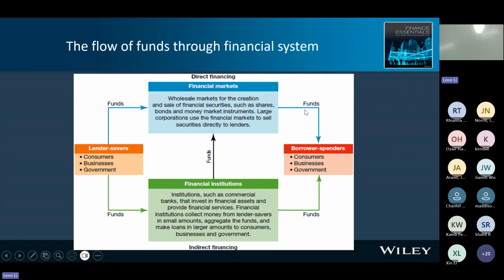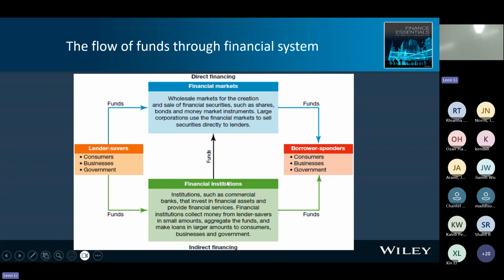Right. So you can see saver is here, and the borrower is here, right? In direct financing, you can see lender and the saver, the money will go to the financial market directly. This is direct financing. On the other hand, indirect financing, we have the financial institution between saver and the spender. So financial institution collects the money from saver.